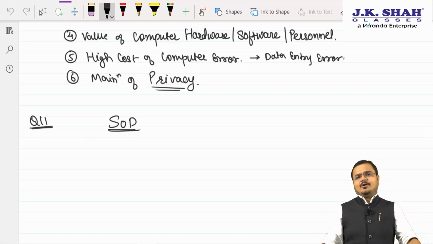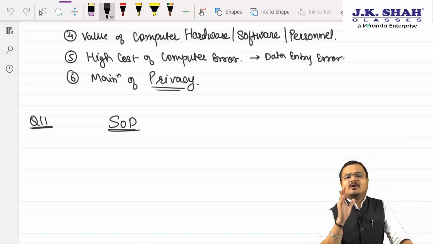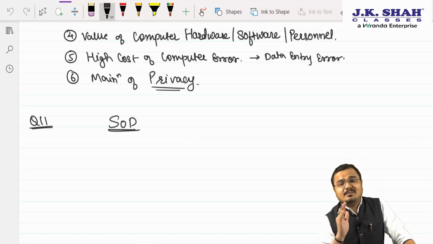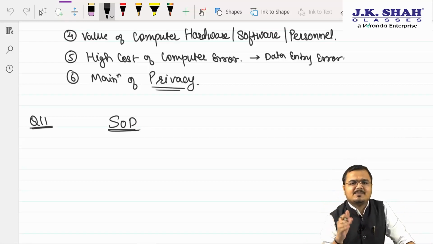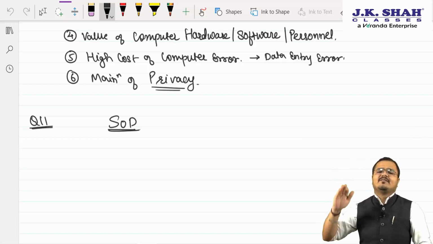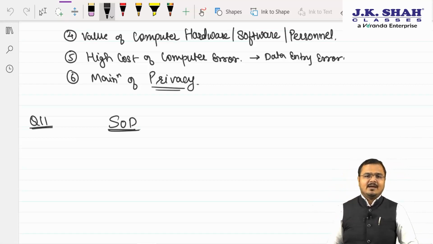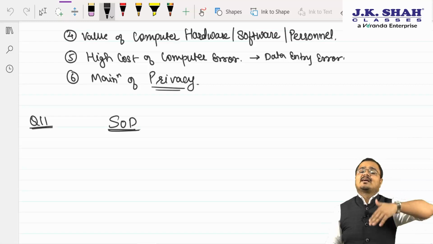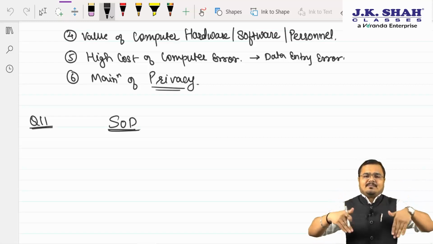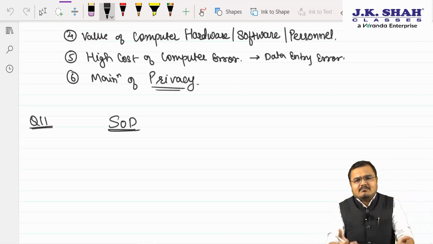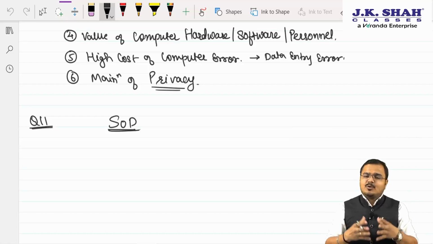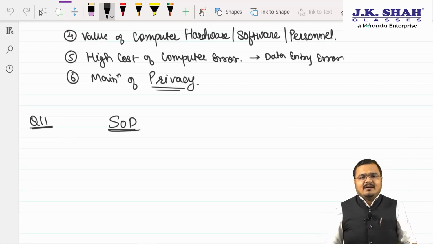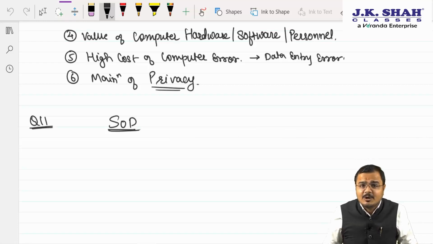So segregation of duties is what, sir? Work in an organization must be divided. The authority must be divided. One person should not be given complete access to the data, because if one person is given complete access, then by using the power, he can interrupt the functioning of an organization. I hope it's clear to you.